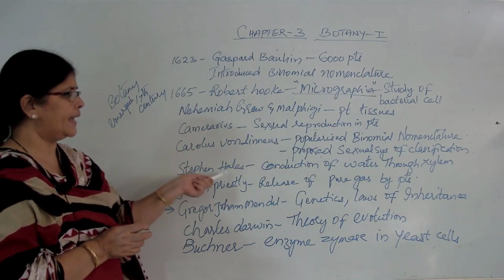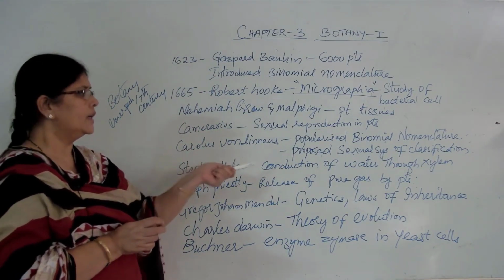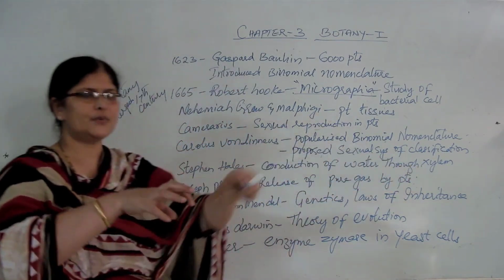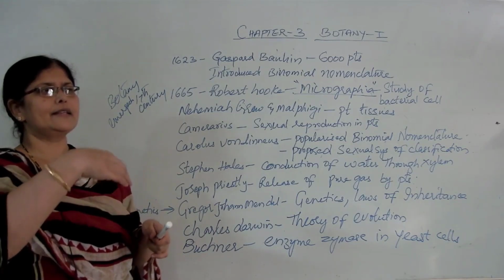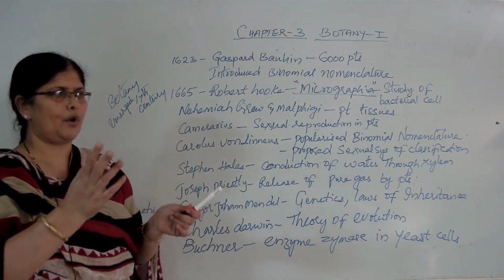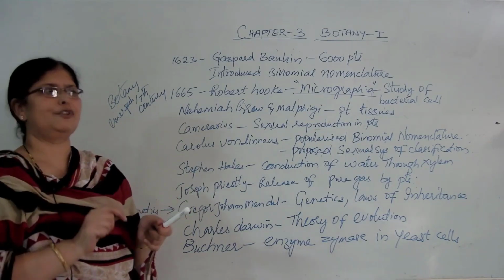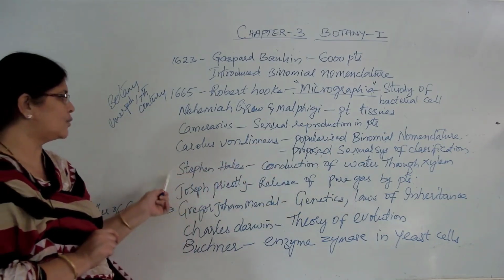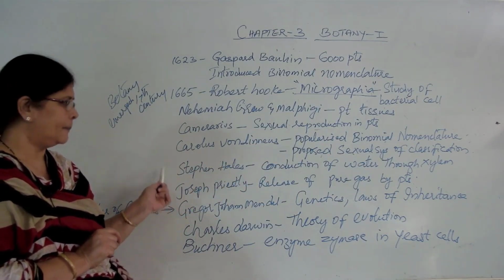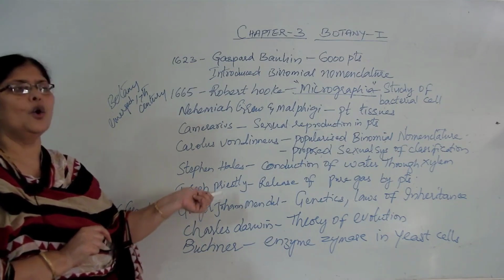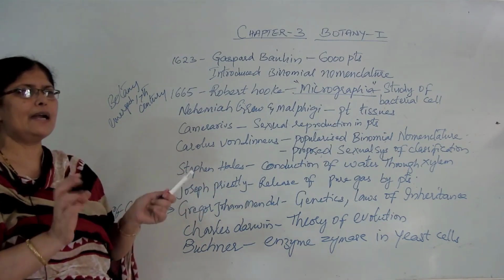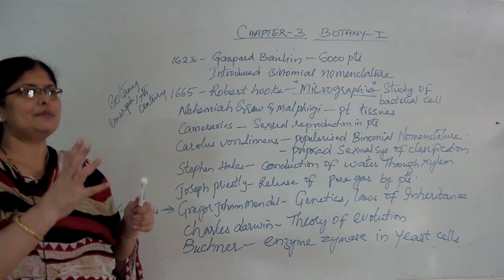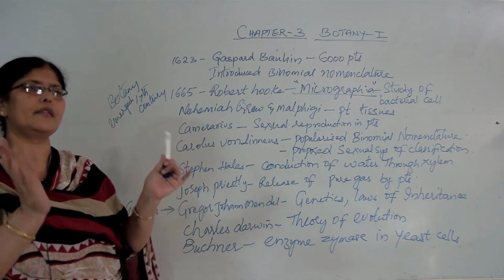Later, it was Stephen Hales who discovered the conduction of water in plants through a tissue called xylem. Plants absorb water through roots, isn't it? And they supply that water to all parts of the plant body. This takes place through a special type of tissue called xylem. This was discovered by Stephen Hales. And later, it was Joseph Priestley who discovered that plants release a pure gas in the form of oxygen, and this helps in purifying the atmosphere of the earth.